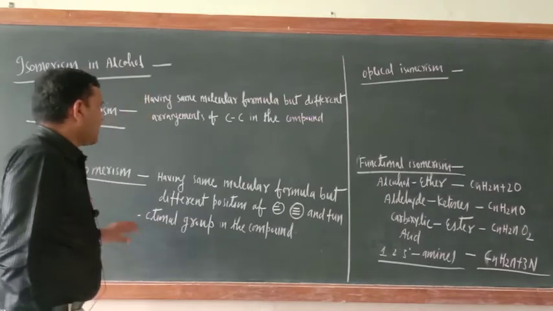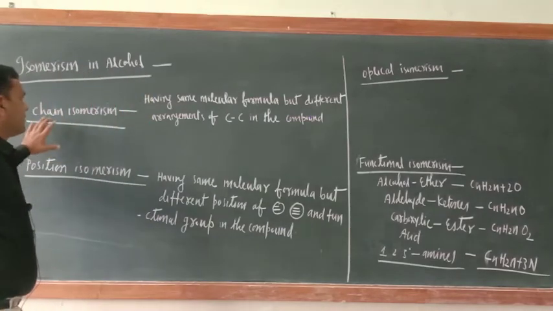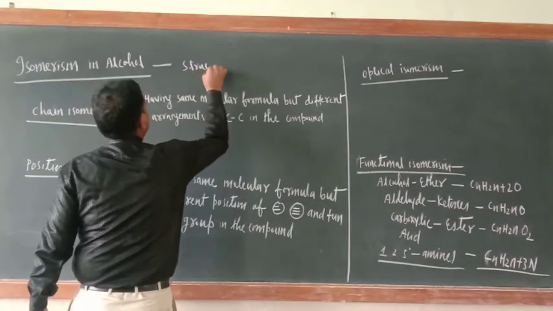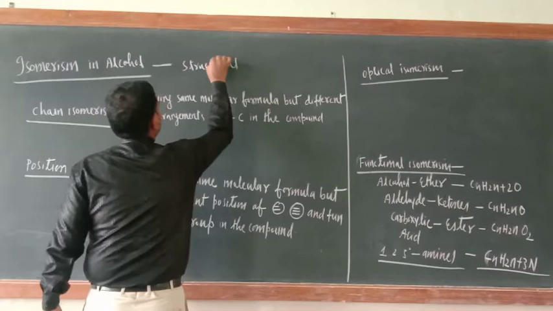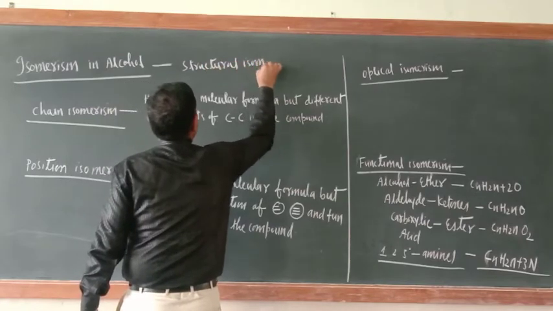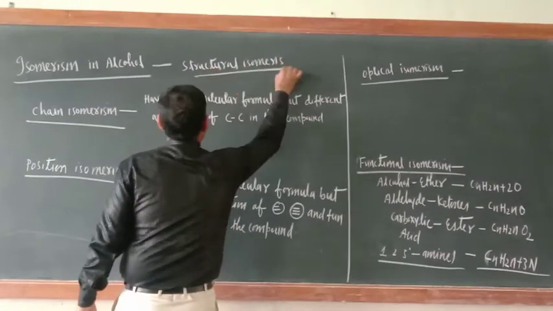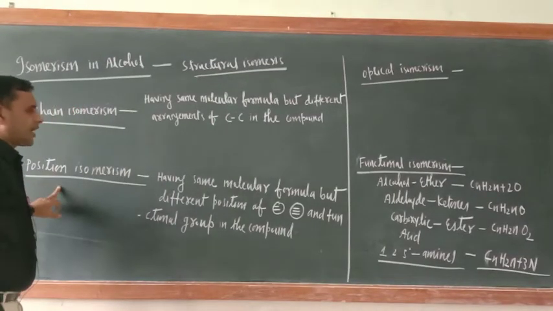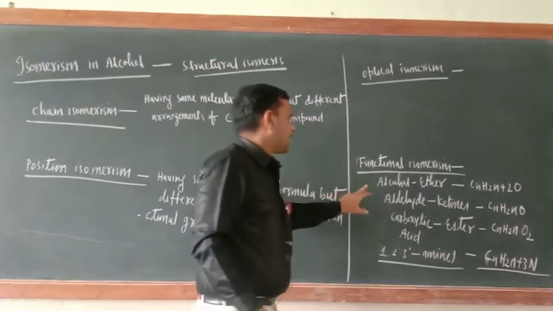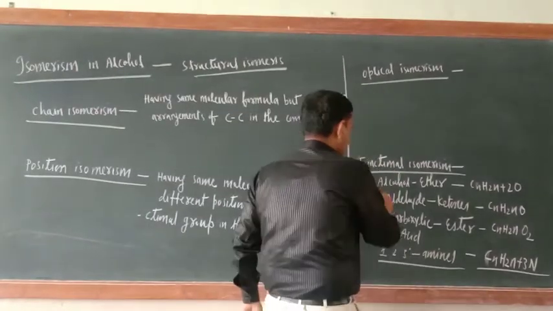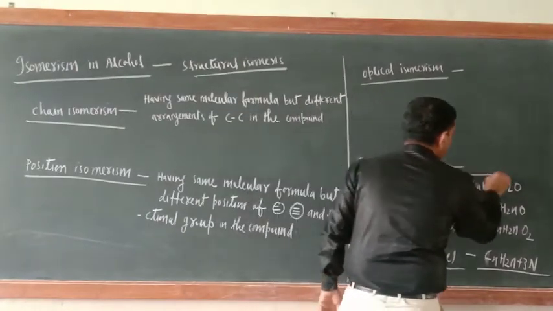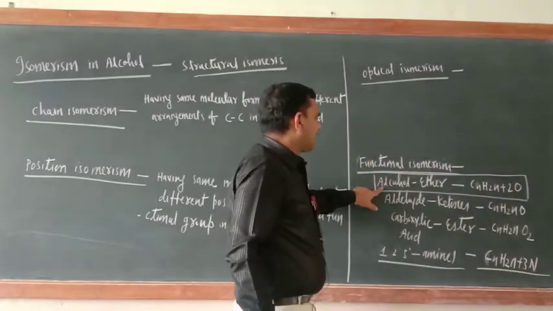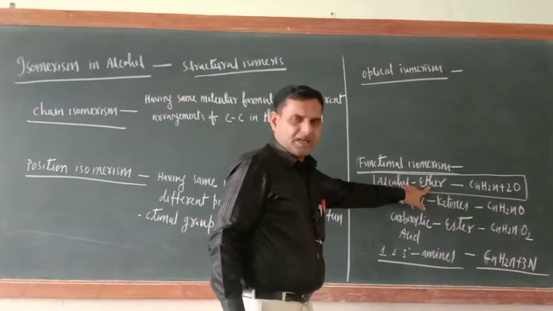Now in alcohol, basically structural isomerism is found. What kind of isomerism? Structural isomerism. Structural isomerism has the following types. In alcohol, chain isomerism is there, position isomerism is there, optical isomerism is there, and functional isomerism is there. The most important one is functional isomerism. Alcohols are the functional isomers of ether.